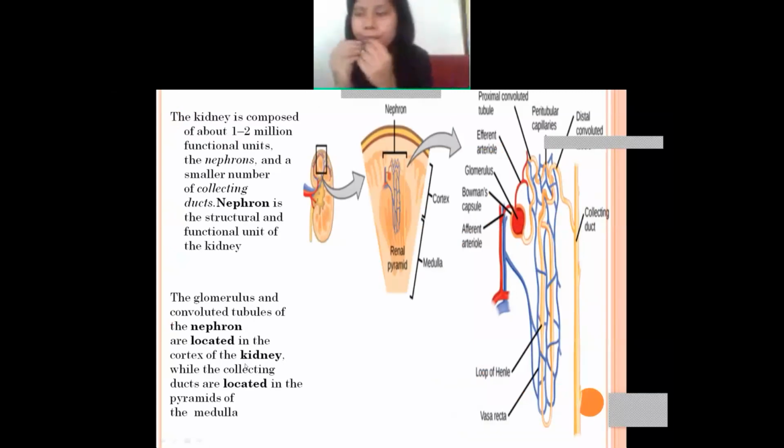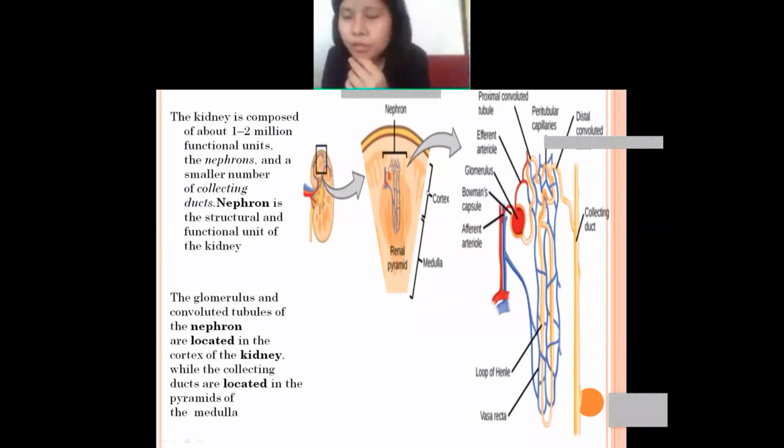Okay, now let's talk about the nephron. Inside the kidney, if you look closer, you will find that it has nephrons. Where exactly are the nephrons located? They are located in between the areas of the cortex and medulla. Just now we said there are three areas of the kidney: capsule, cortex, medulla.